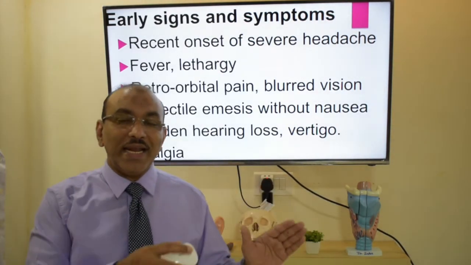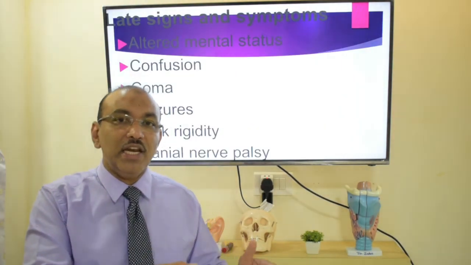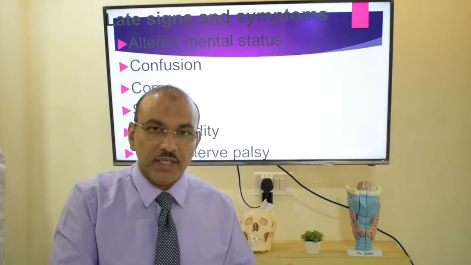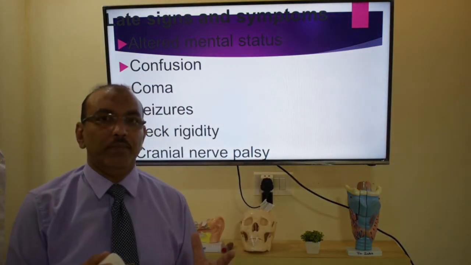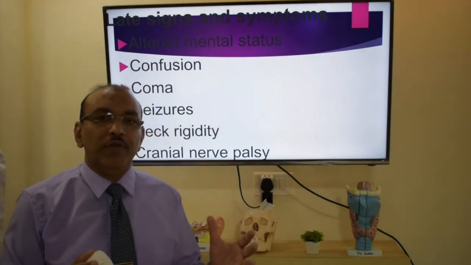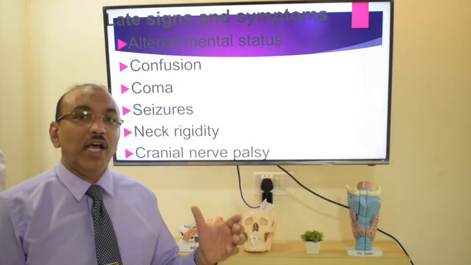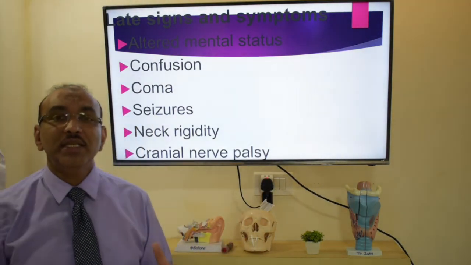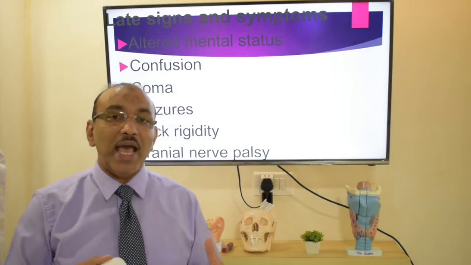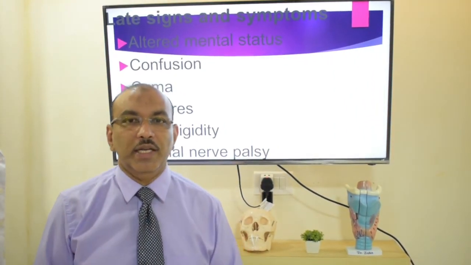If this condition at this stage is not taken care of, not treated properly, it still progresses further and it results in an altered sensorium with state of confusion. And he develops fits or seizures, and slowly he goes into a stage of coma. So these are the common complications and the ways of presentation of complications of otitis media.